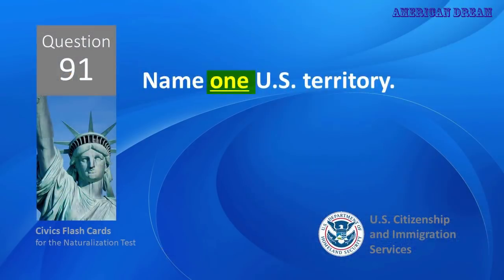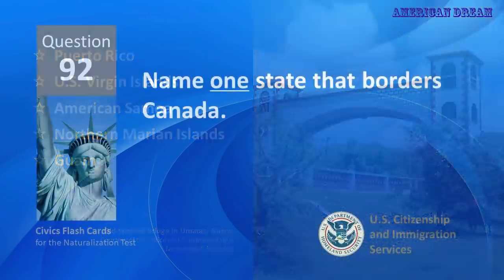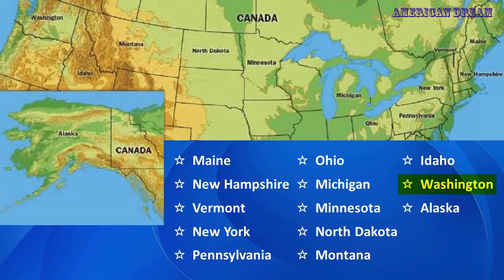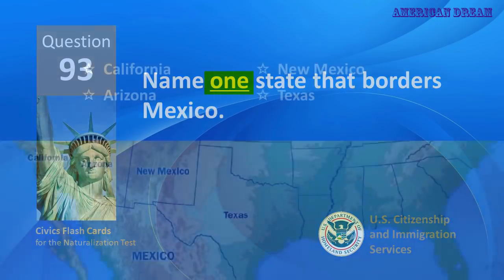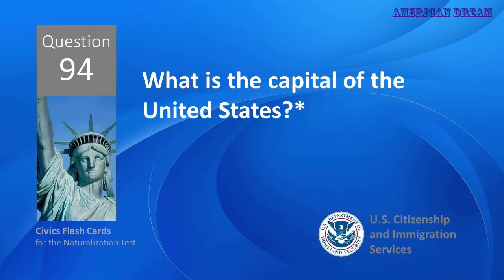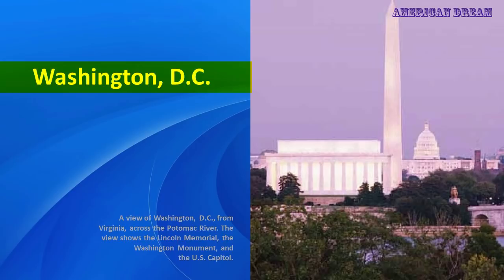Name one U.S. territory. Puerto Rico. Name one state that borders Canada. Washington. Name one state that borders Mexico. New Mexico. What is the capital of the United States? Washington, D.C.